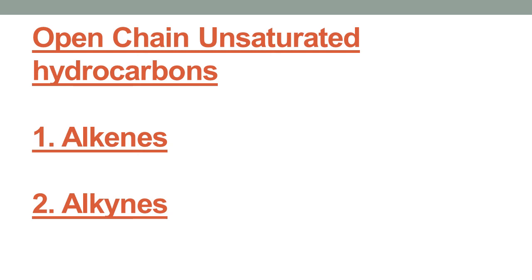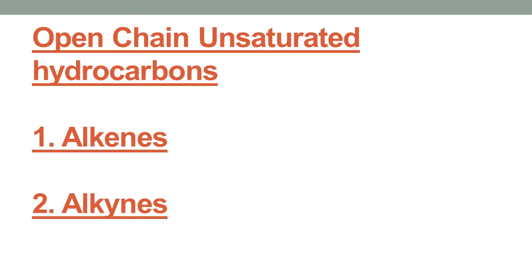We have already studied classification of hydrocarbons. They are broadly classified into two groups as open chain hydrocarbons and closed chain hydrocarbons. Open chain hydrocarbons are further classified as saturated and unsaturated hydrocarbons. We have already studied about open chain saturated hydrocarbons. Today we will learn about open chain unsaturated hydrocarbons.